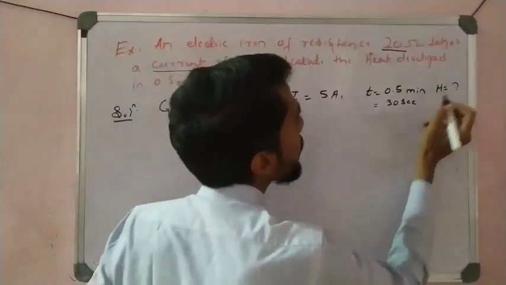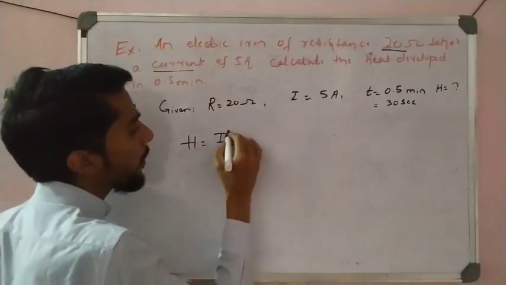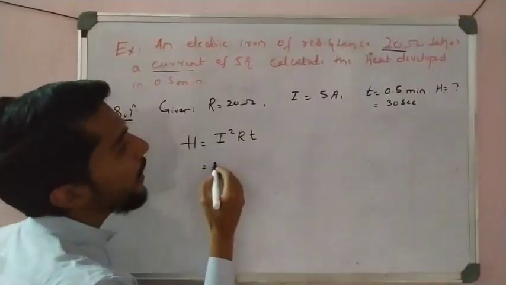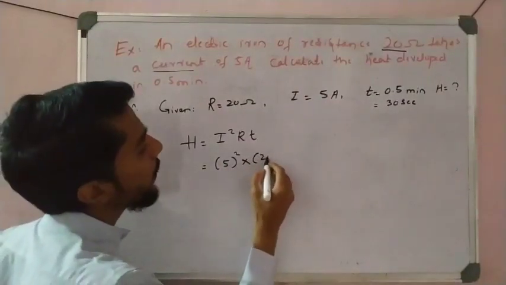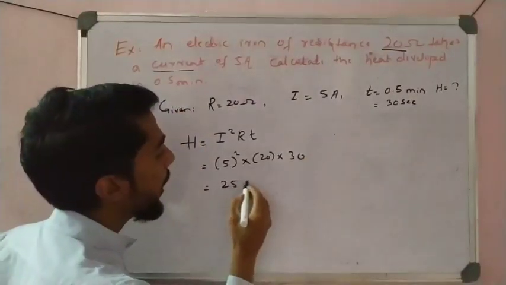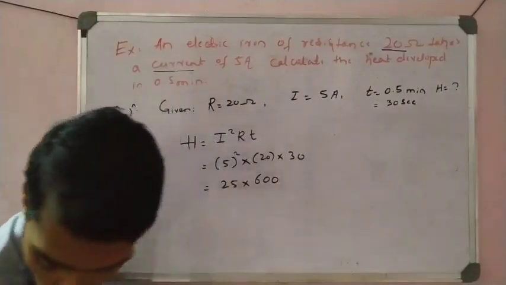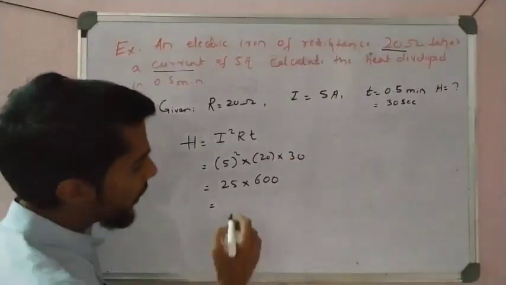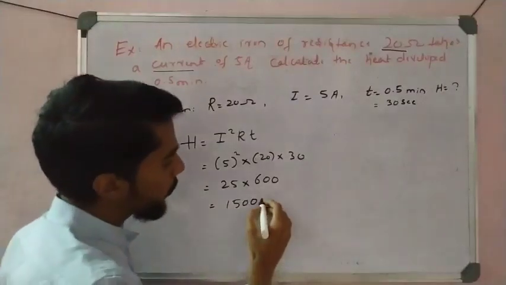the heat developed, H. So simple, we have the formula H is equal to I square RT, right? Now see here, what is I here? I is equal to 5 square, R is equal to 20, and T is equal to 30. So we get 25 into 20 into 30, that is 600. If you calculate 25 into 600, you get 15,000 joules.